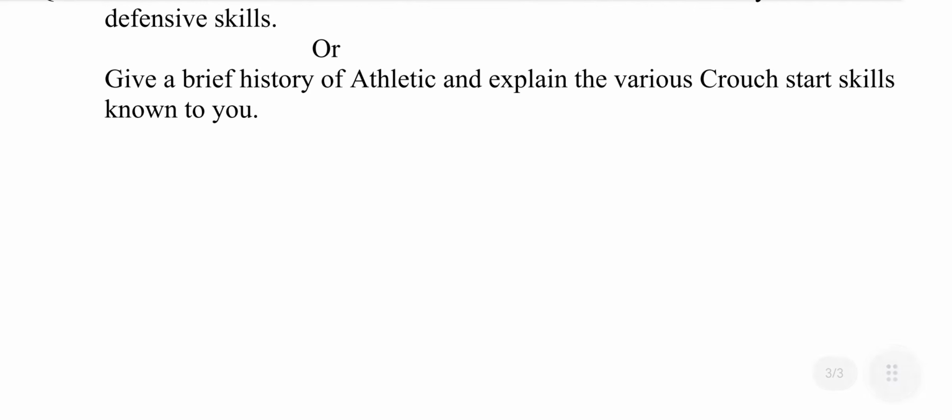Give a brief history of athletics and explain the various crouch start skills known to you. This question is also selected from chapter number 7, Concept of Major Games and Sports. The answer may be: athletics are traced back to the ancient Olympic Games from 776 BC. The rules and format of the modern events in athletics were defined in Western Europe and North America in the 19th and 20th century and were then spread to other parts of the world.